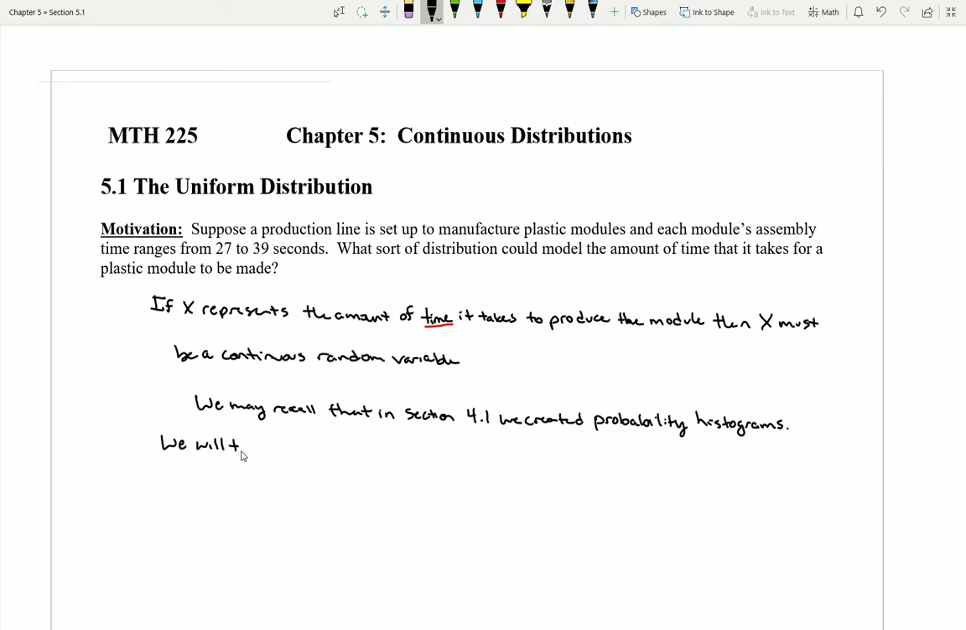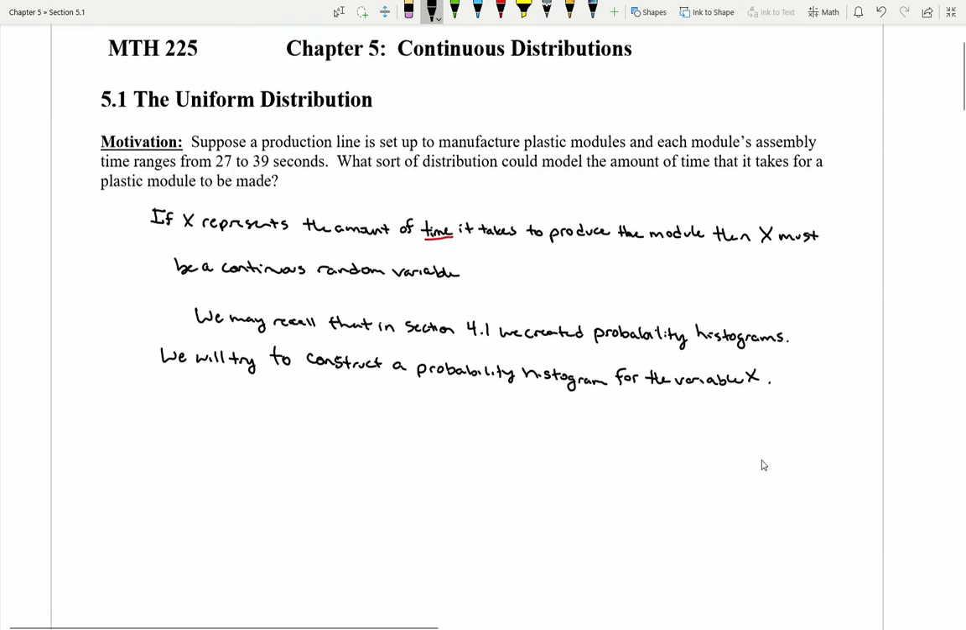So I'll say we will try to construct a probability histogram for the variable of x. Okay, so we're going to try to create a probability histogram for this.